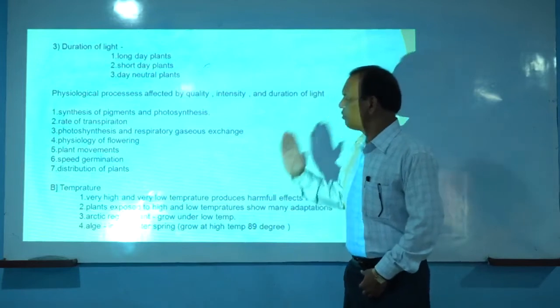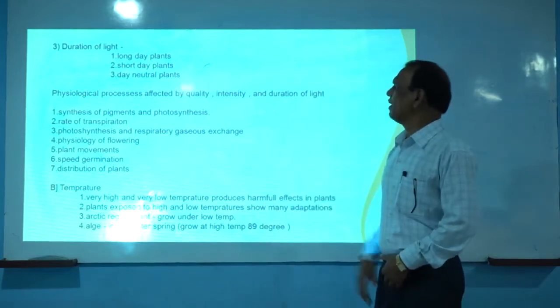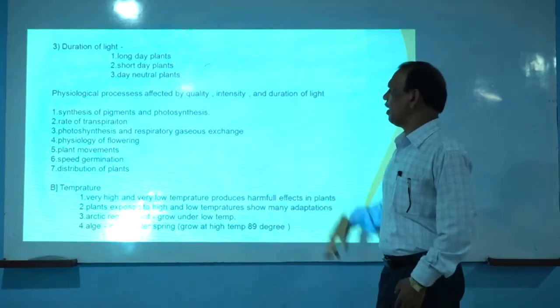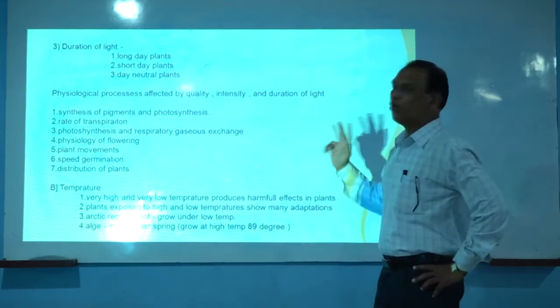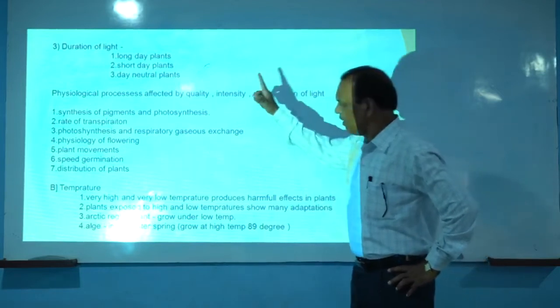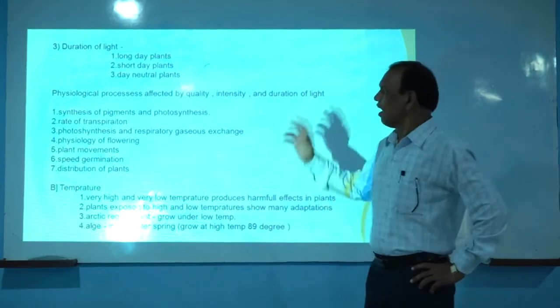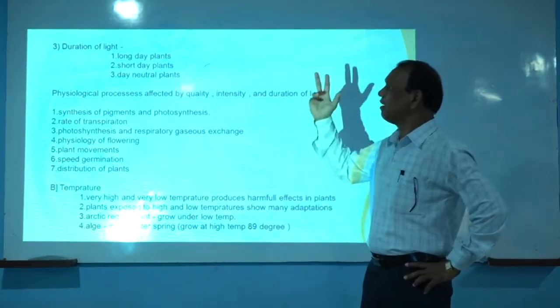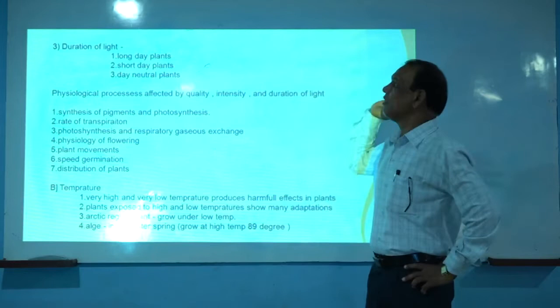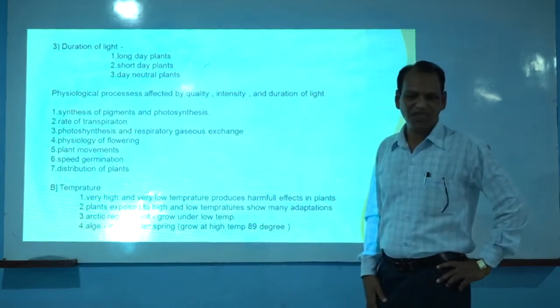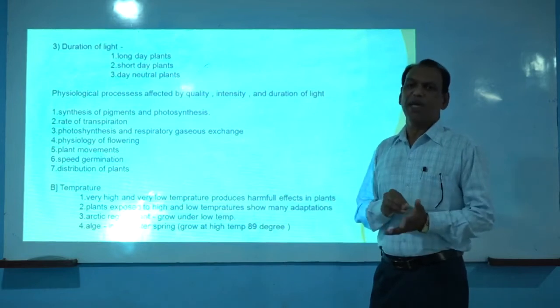That means many physiological processes in plants are affected by the quality of light, intensity of light, and duration of light. So I have listed here the physiological processes which are affected by all these three factors: synthesis of pigments and the photosynthesis process. That means synthesis of pigments.